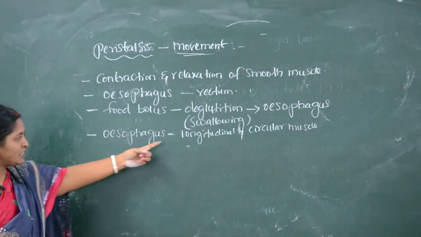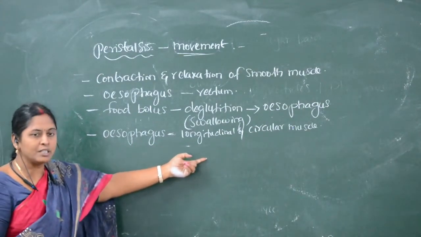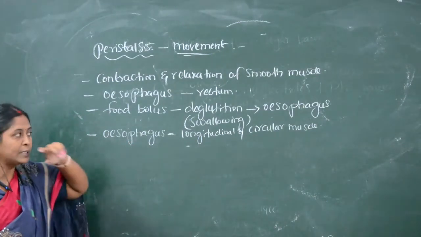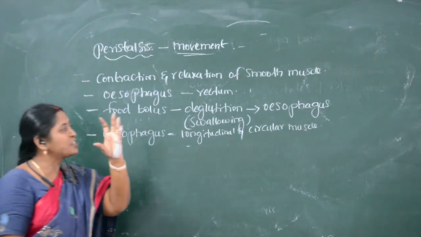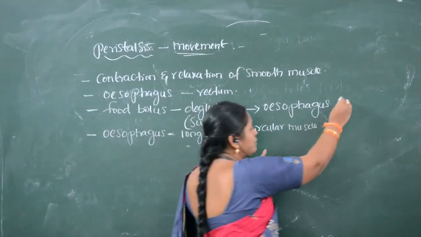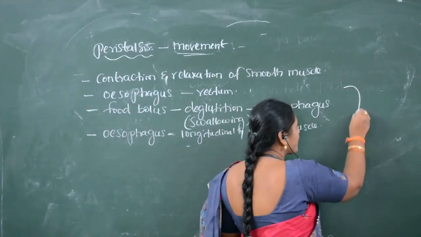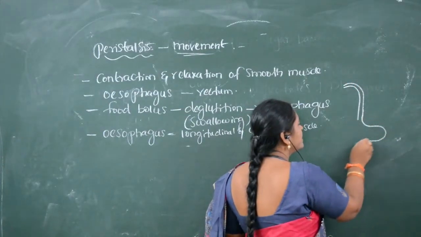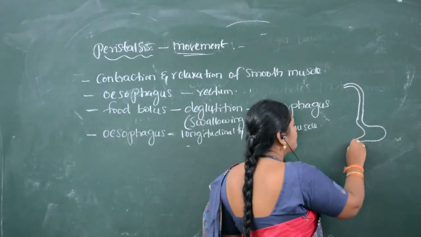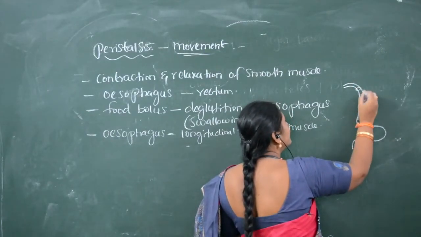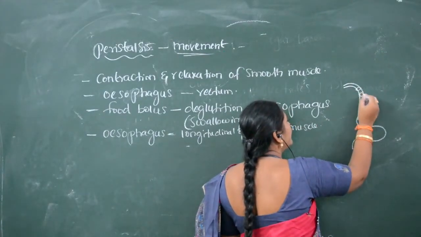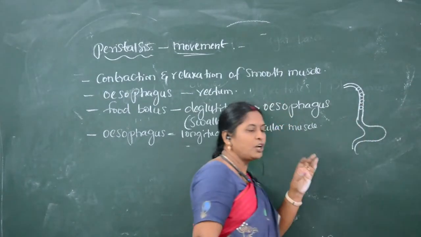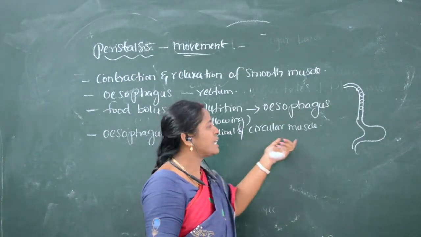Because of these longitudinal and circular muscles, after the food bolus reaches the esophagus, some kind of propulsion occurs. So how does this propulsion occur? Suppose this is the esophagus, and this is the pharynx. While the food bolus enters from the pharynx to the esophagus, propulsion occurs.